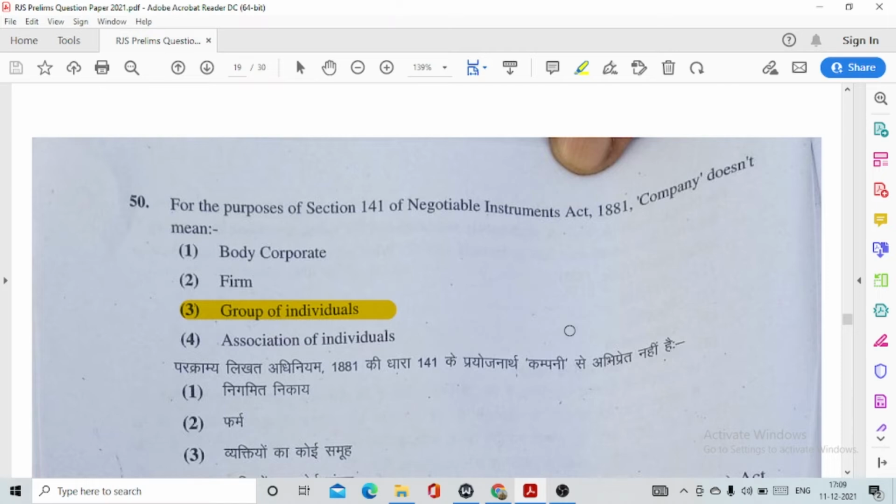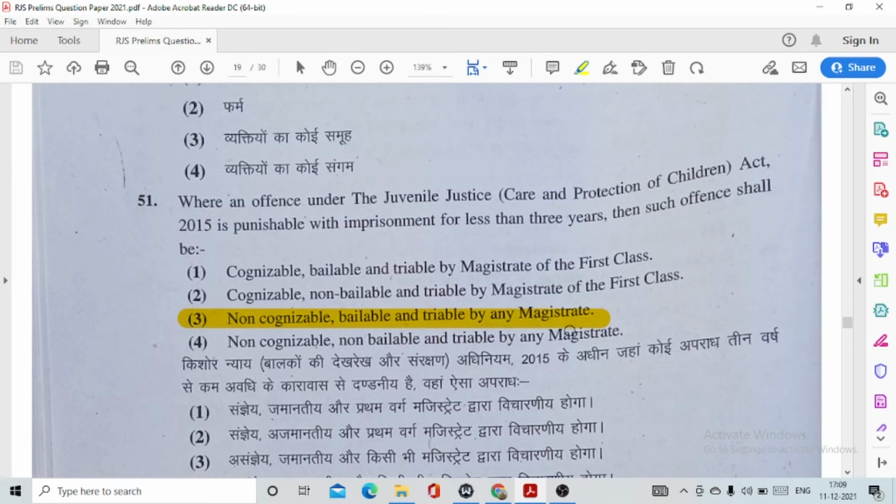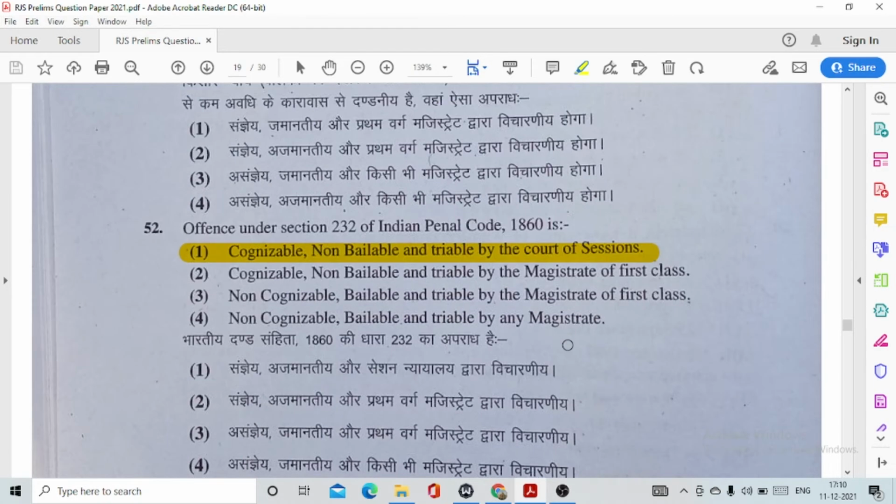50. For the purposes of section 141 of the Negotiable Instruments Act 1881, company doesn't mean option number 3, group of individuals. Question number 51. Where an offence under the Juvenile Justice Care and Protection Act 2015 is punishable with imprisonment for not less than 3 years, then such offence shall be, this is option number 3, non-cognizable, bailable and triable by any magistrate.